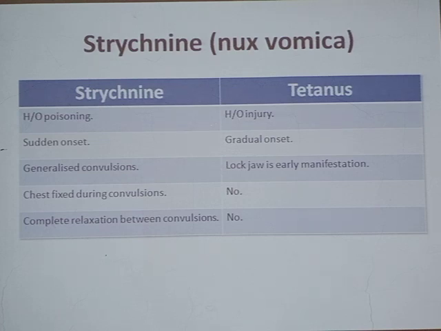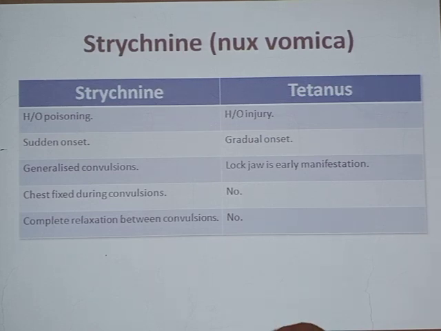So you should know the difference between strychnine and tetanus. If any patient with this bow-like arch of the body has been brought to the hospital, you should come to know whether it is because of strychnine poisoning or because of tetanus. In strychnine poisoning, the patient will have a history of poisoning, and in tetanus, the patient will have a history of injury.